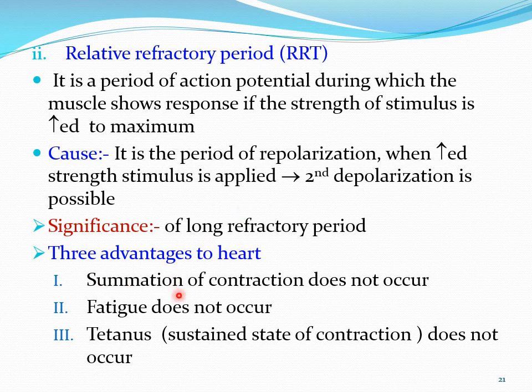Okay, from significance you can try to understand. First significance is summation of contraction does not occur. Second significance, fatigue does not occur in the heart. Third advantage, tetanus, that is spasm or tetanus, there is no complete tetanus in the heart. Heart cannot be thrown into the complete tetanus. What is tetanus? Tetanus means sustained state of the contraction. So heart में आपने कभी नहीं देखा कि वहाँ spasm हो गया या tetanus हो गया.